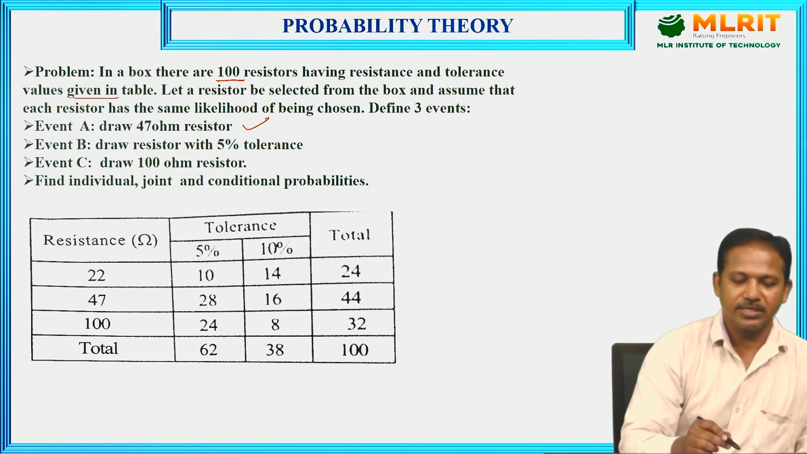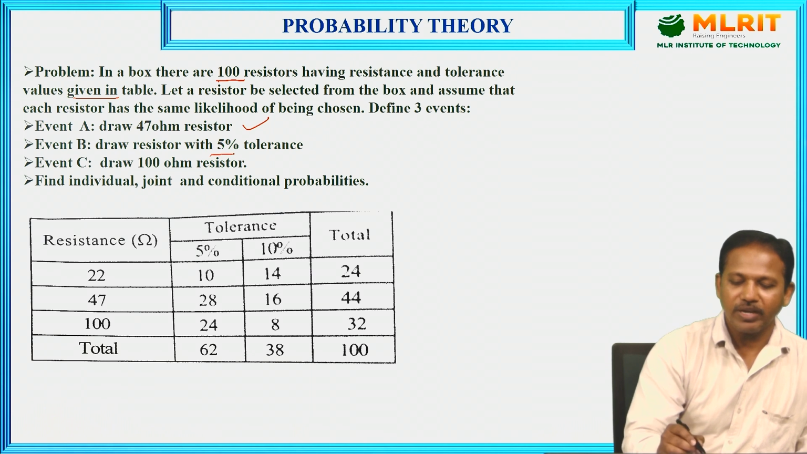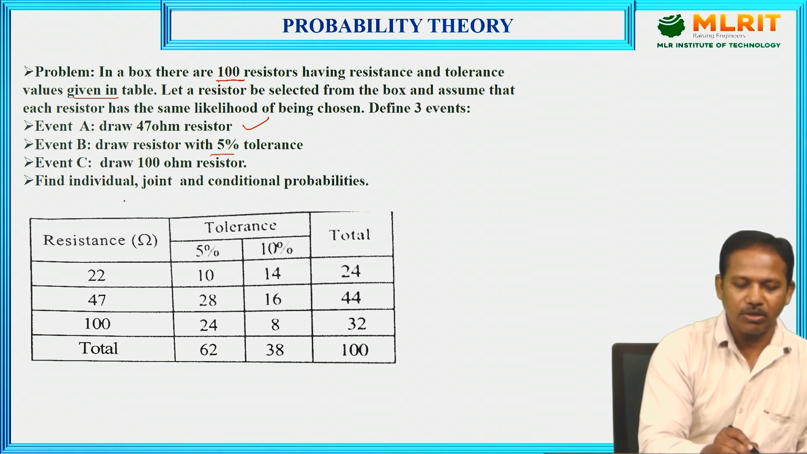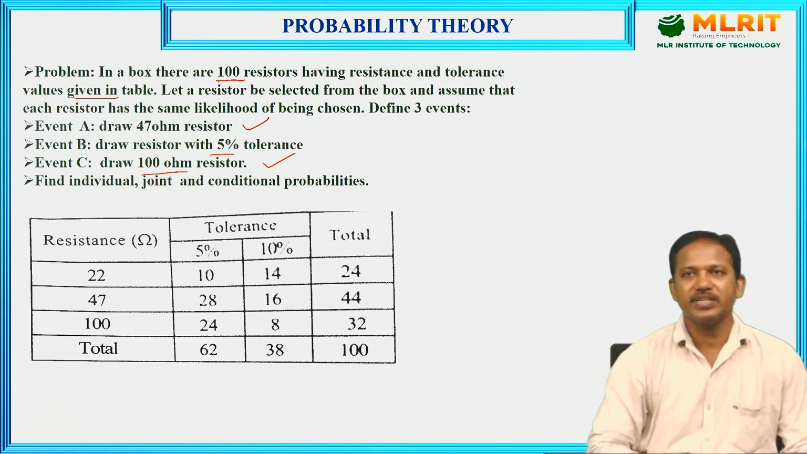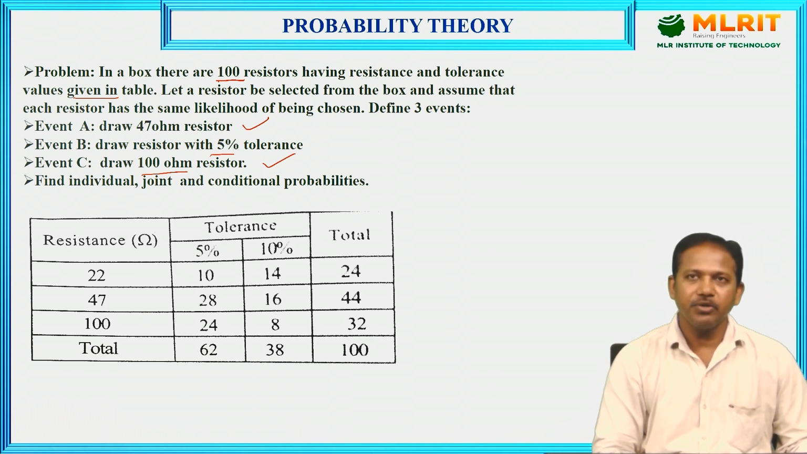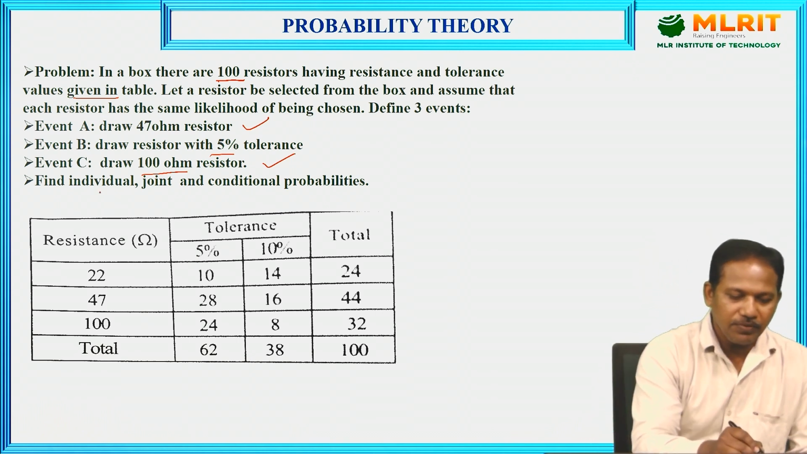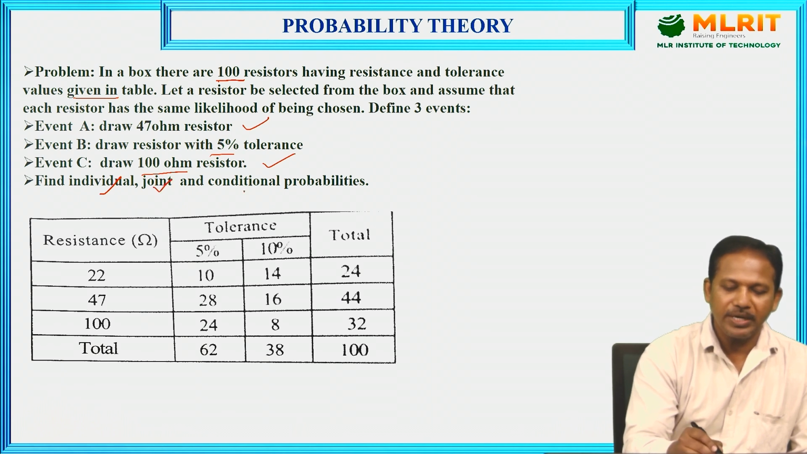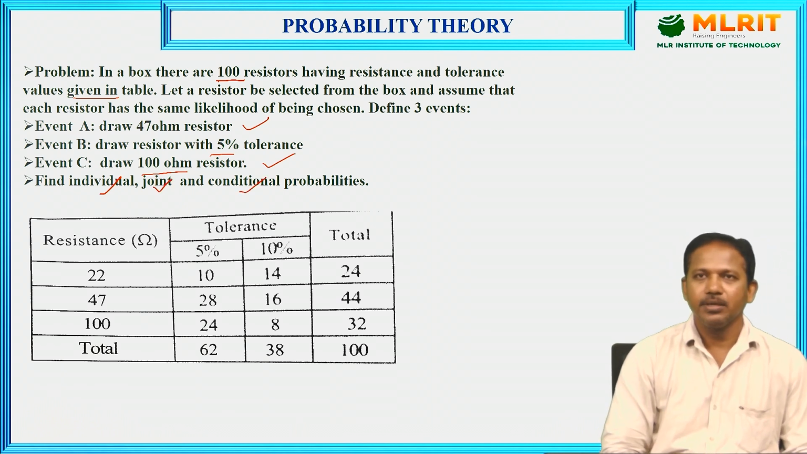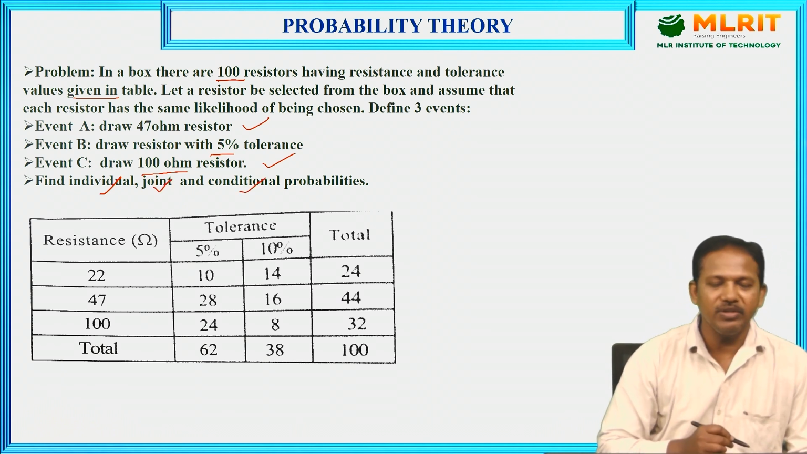First one is drawing a 47 ohm resistor. Second one, 5% tolerance. Third one, drawing the 100 ohm resistor. These are the 3 events given. Now, I need to find individual probability, joint probability and conditional probability. First, we need to find the individual probability.